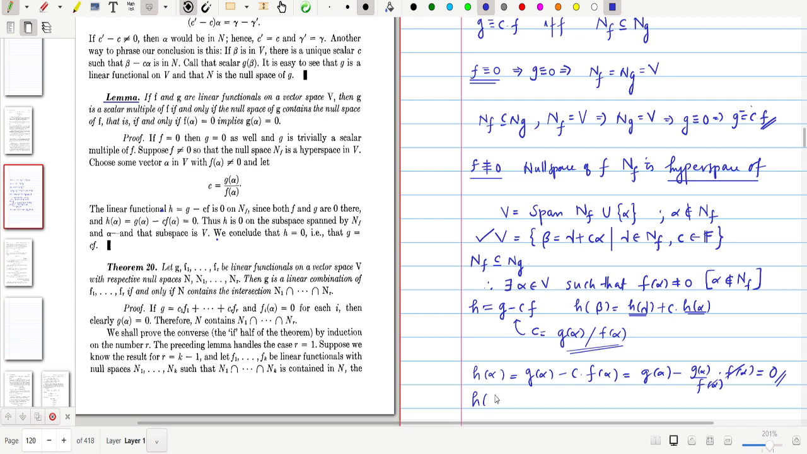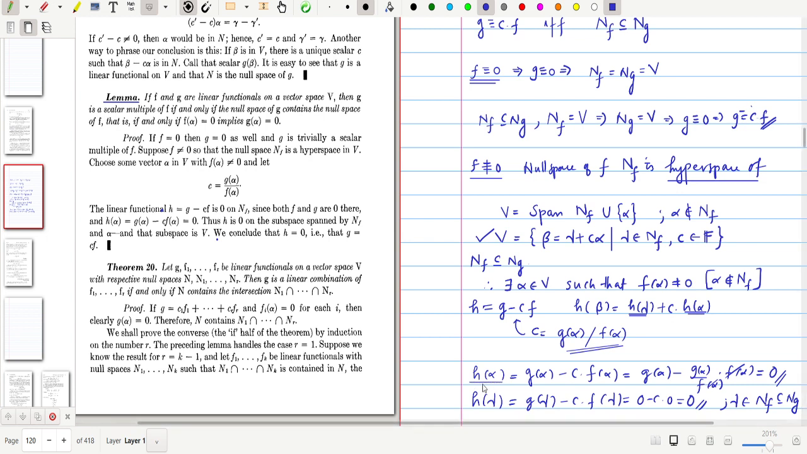Now you evaluate h gamma, an arbitrary element from NF. Our assumption is this gamma is an element of NF, but we know that NF is contained in NG. So from this you can say that f gamma is equal to 0 as well as G gamma is equal to 0. So this is G gamma minus C times f of gamma. Since this gamma comes from NF, f gamma is 0. G gamma is also 0 because NF is contained in NG, so gamma is contained in NG. So this is 0 minus C times 0, that is equal to 0.